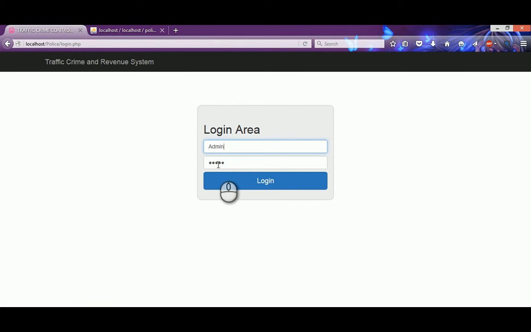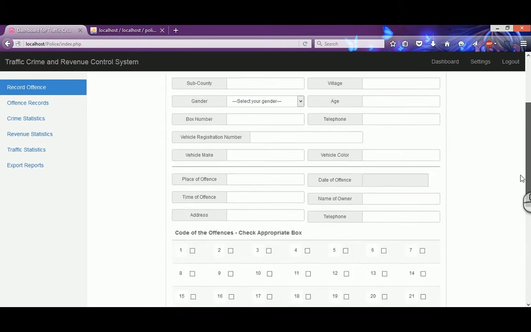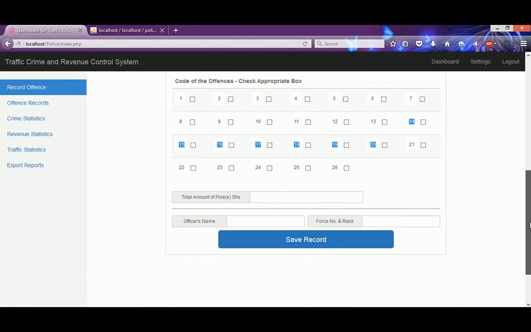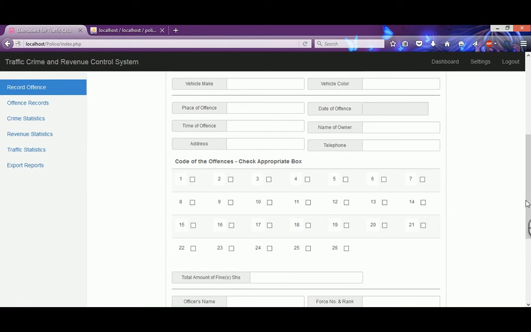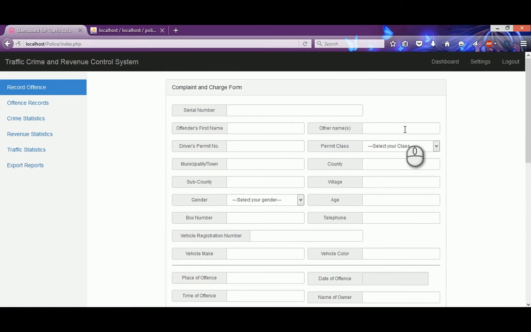Now I'm going to log in as administrator into the system, and I click login. I am presented with an interface where the complaint and all the data entered by the traffic officer on the road is entered by the data entrant, which also provides them a job they can earn a living from. So it will also provide employment.